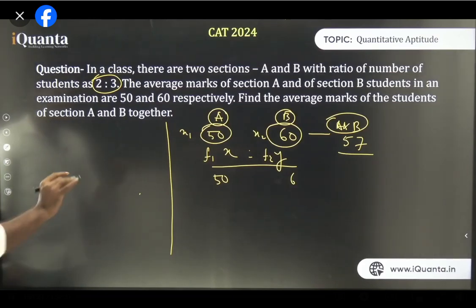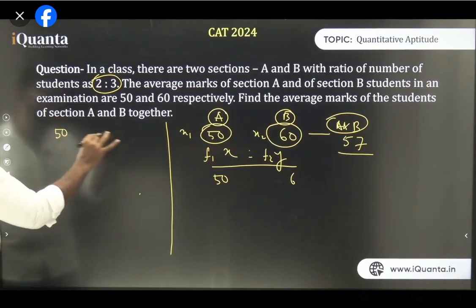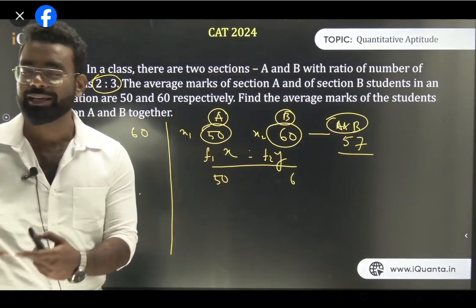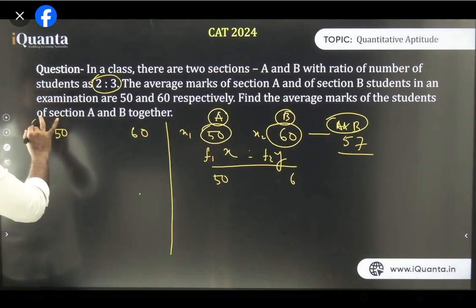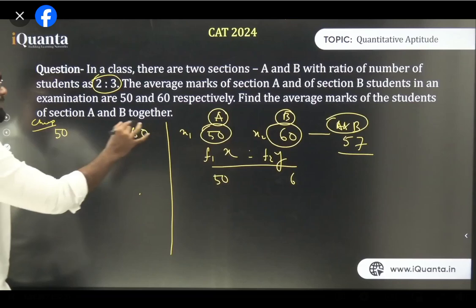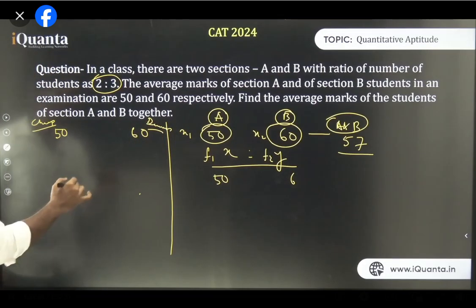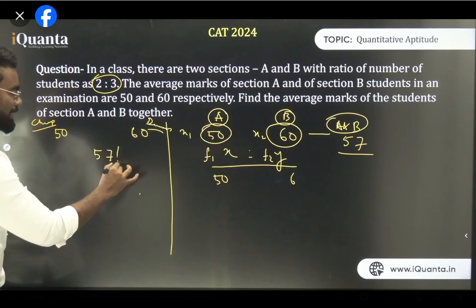Now understand this method, the method of mixed alligation. 50 you write here and 60 you write here. So I am introducing weighted average with alligation also. This is the cheaper quantity, and this is the dearer quantity, okay? Generally I write cheaper on the left and dearer on the right. What is the average? The average is 57.